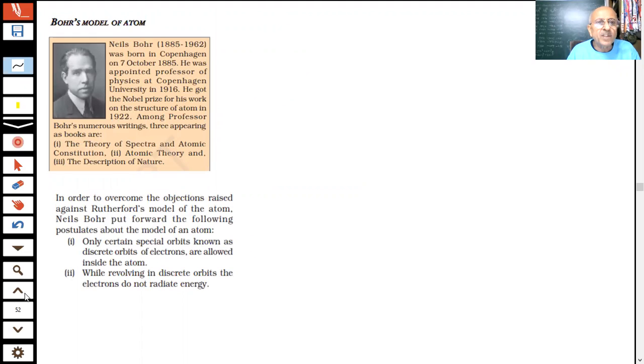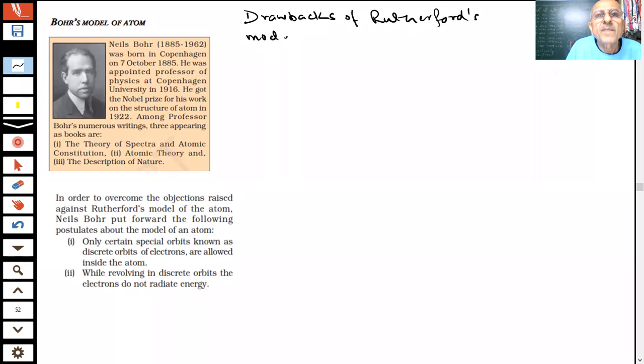The problem which we were facing with the Rutherford model. What was the main drawback, student? What is the problem with the Rutherford model?